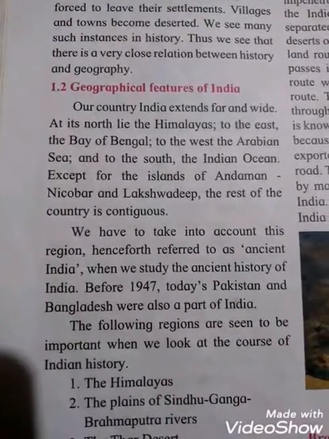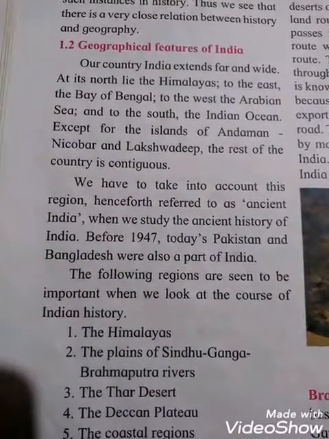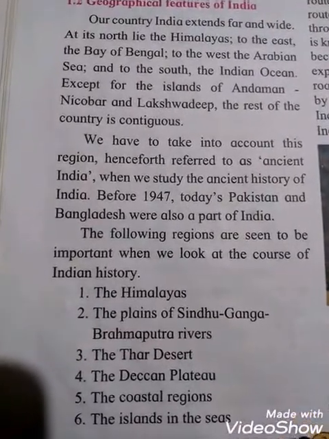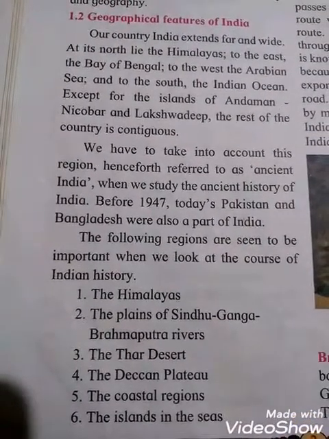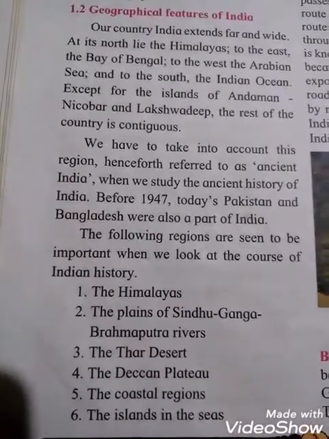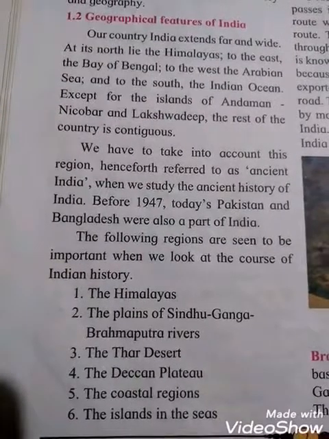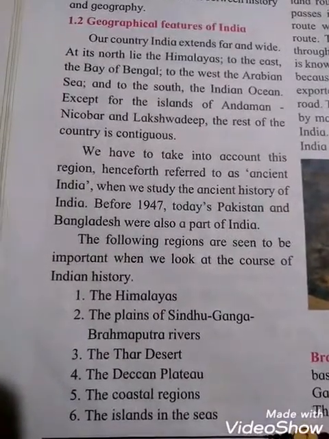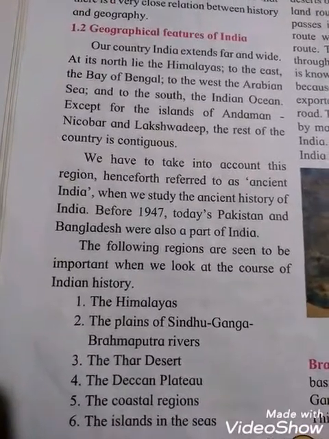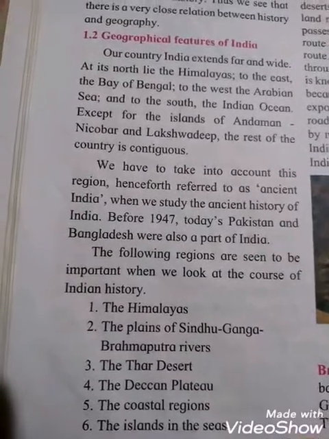Okay. The following reasons are seen to be important when we look at the course of Indian history. First one, the Himalayas. Second one, the plains of the Sindhu, Ganga and Brahmaputra rivers. Third one, the Thar desert. Fourth one, the Deccan plateau. Fifth one, the coastal regions. And sixth one, the islands in the sea. So all these regions are seen to be important when we look at the course of Indian